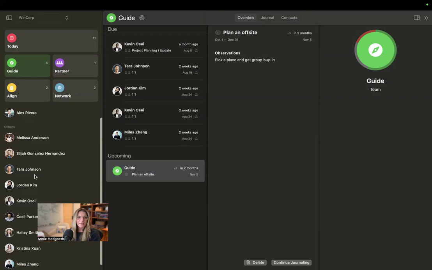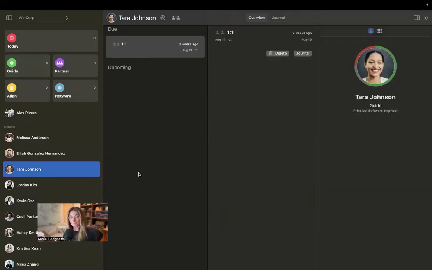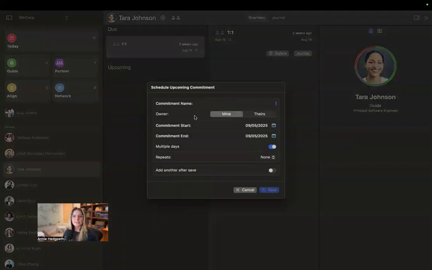However, let's say that Tara is leading a big project and I'm her manager. I'm Alex, her manager, and I'm tracking that commitment that she has made. So let's go ahead. I told you you can click here or you can right swipe on Tara's contact and click there, or you can right click and do make a commitment. So notice owner. So Tara has said that she's going to deliver Project Gravy, the same project that Haley is working on.